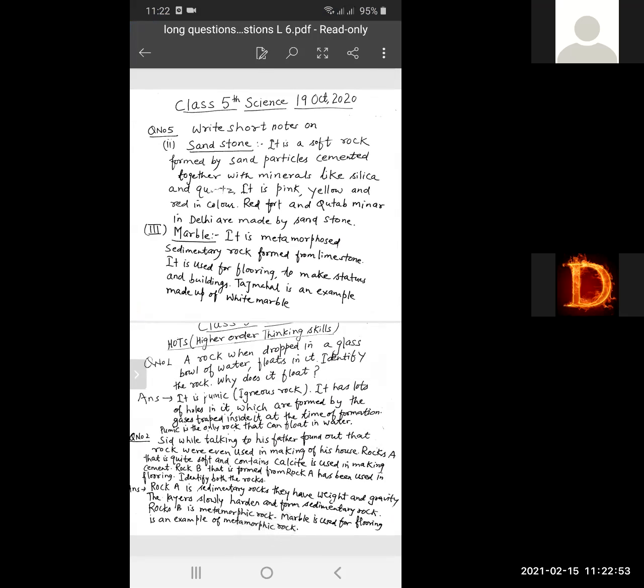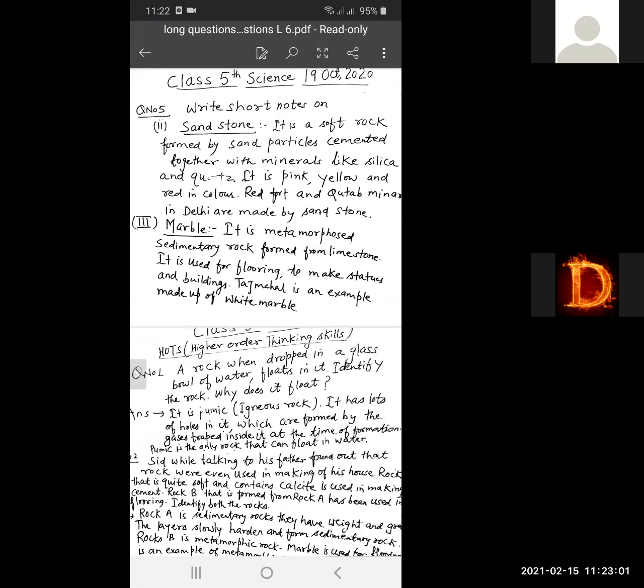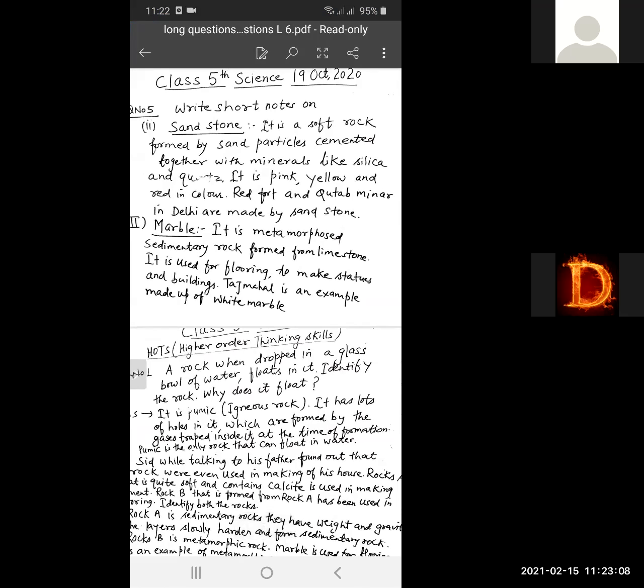Now, students, sandstone is a soft rock formed by sand particles cemented together with minerals like silica and quartz.